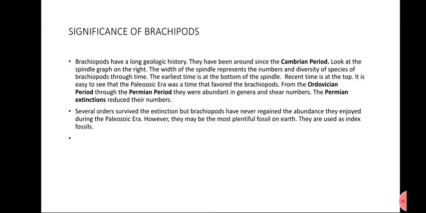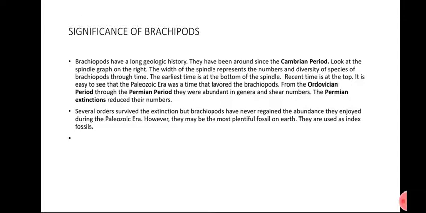Several orders survived the extinction, but brachiopods have never regained the abundance they enjoyed during the Paleozoic era. However, they may be the most plentiful fossils on Earth. They are used as index fossils. It means that brachiopods were abundant during the Paleozoic era, and after that they became extinct on Earth. Several orders survived the extinction, but after the Paleozoic era brachiopods could not regain the top position.